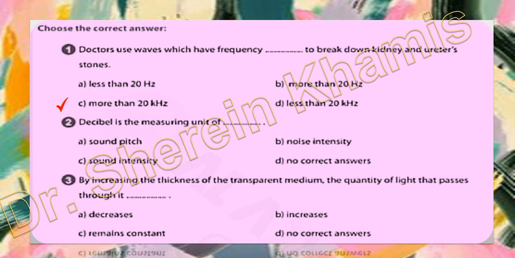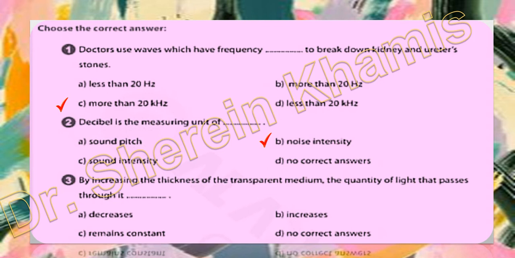Okay, we have question 2. Decibel is the measuring unit of what? We have the decibel for measuring the noise intensity. If we have noise in any place, we said that we have a measuring unit called decibel.